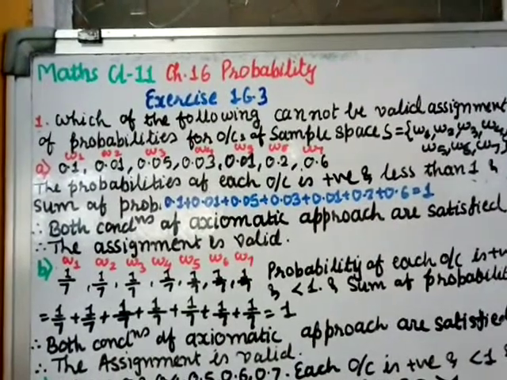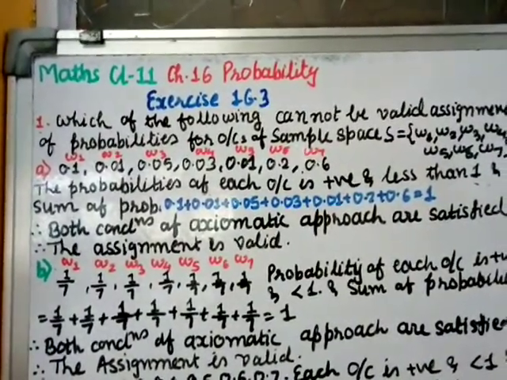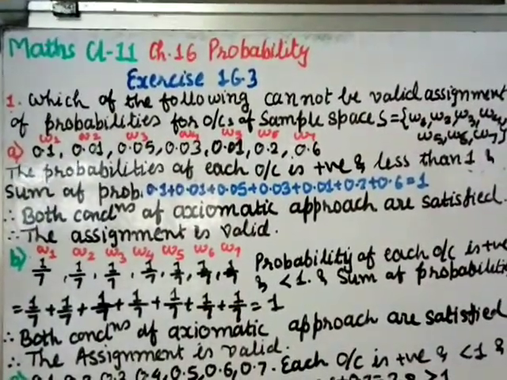The axioms are what? The outcome should be positive and it should be less than 1, and the total of the outcomes should be equal to 1. Then the assignment is valid.